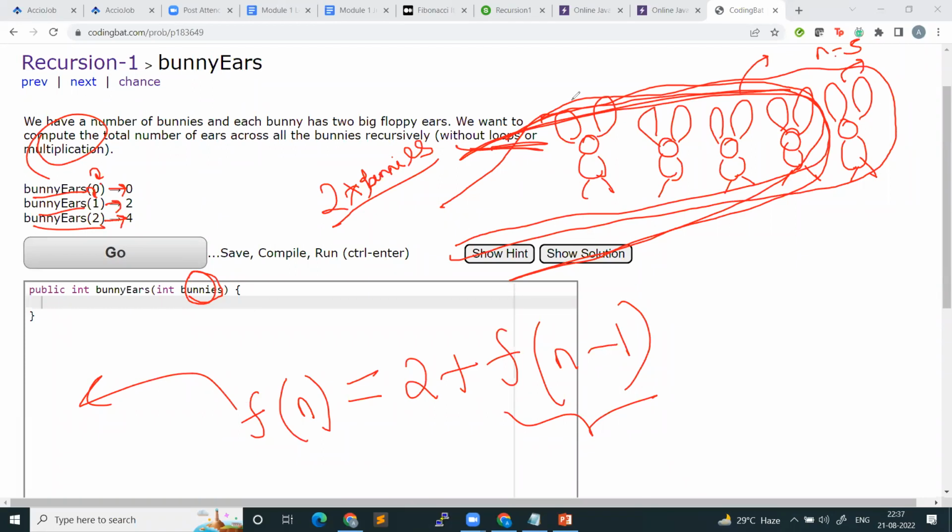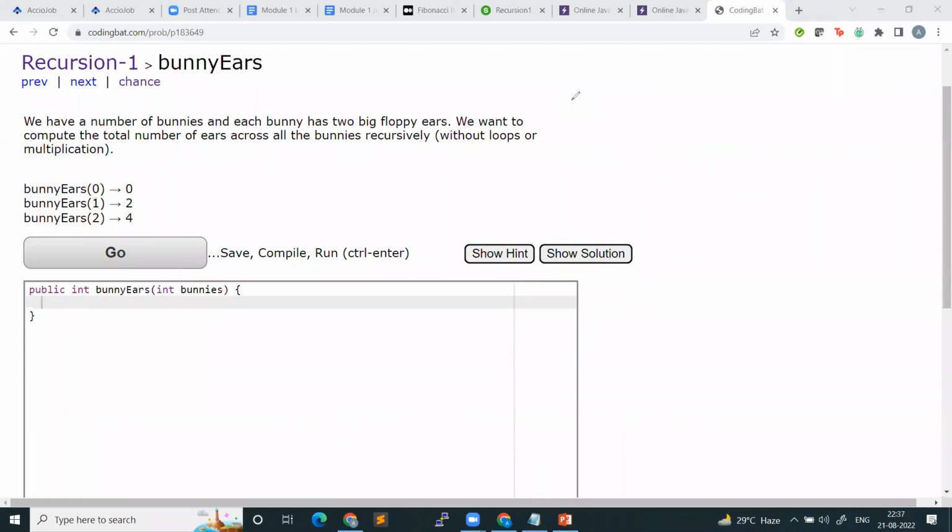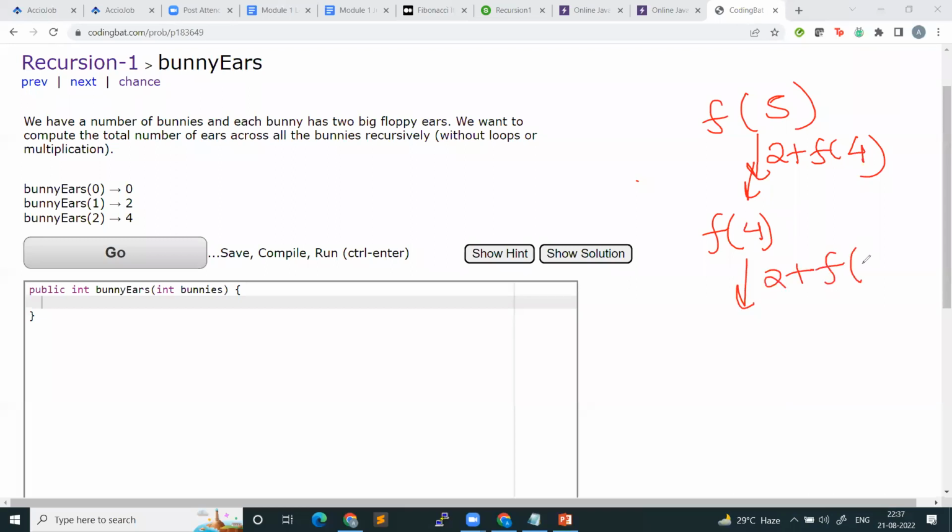Okay. So how will recursion work? Let's say I have called f of 5. Boss, I want the answer. How many years do 5 bunnies have? So what will I say? Boss, is 5 equal to 0? No. So I will say return 2 plus f of 4. So I will call f of 4, asking how many years 4 bunnies have. It is not the base case, so this will say 2 plus f of 3. Then I will ask how many years 3 bunnies have. This will say 2 plus f of 2. How many years do 2 bunnies have, right?